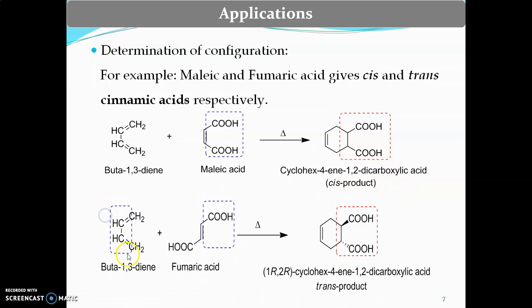Similarly, when buta-1,3-diene reacts with fumaric acid, a carboxylic acid with trans nature, meaning both the carboxylic acids are present on opposite sides of the double bond, it results in the formation of the trans product. So from the product formed in a Diels-Alder reaction you can easily predict the configuration of the dienophile.